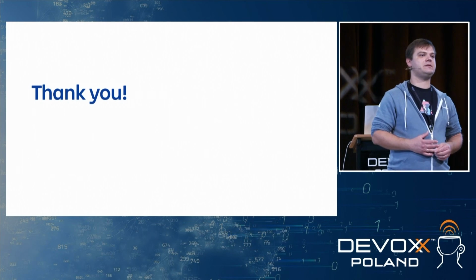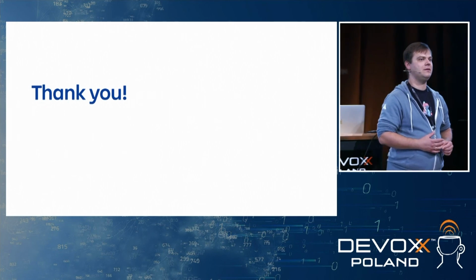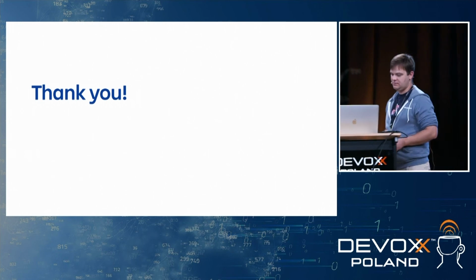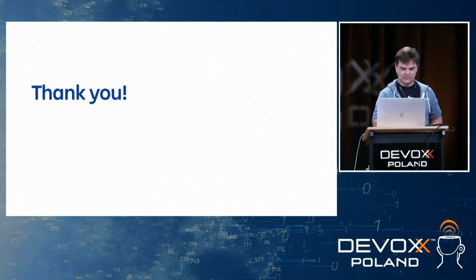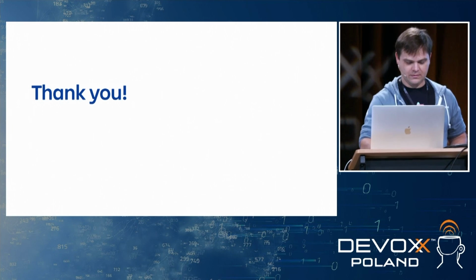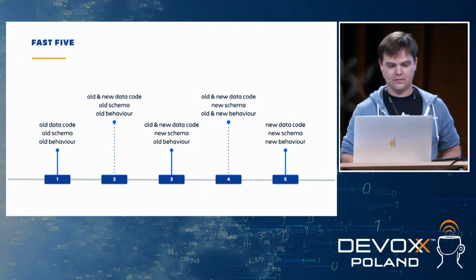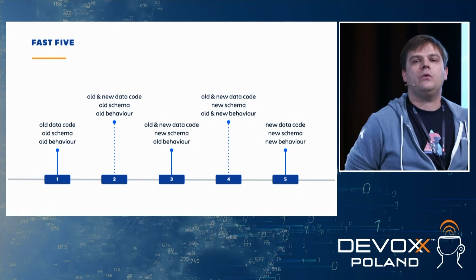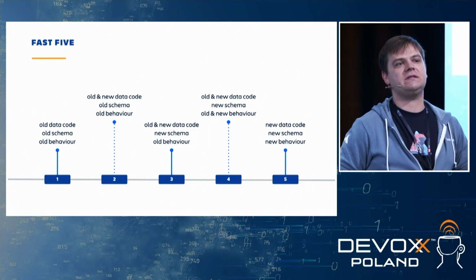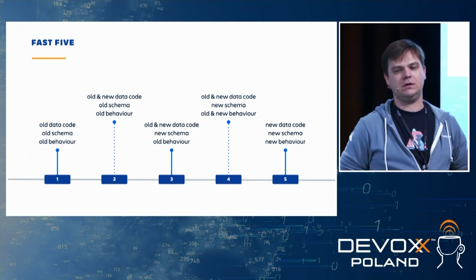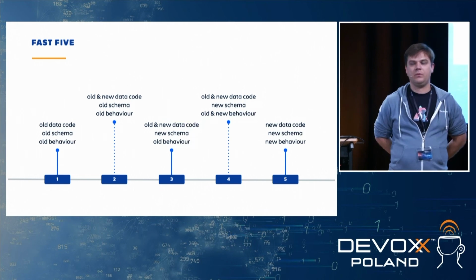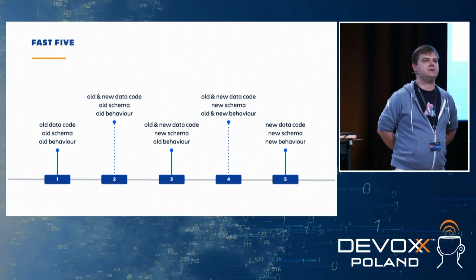Any other questions? Yes? You said your production code in one of the 5 stages should be able to work with the old and the new schema. Yep. How do you determine if the database you're on is with the old or the new schema? We usually use a feature flag for that, since it's the same feature flag that is used for performing the upgrade, right? It's usually the feature flag, much easier that way.